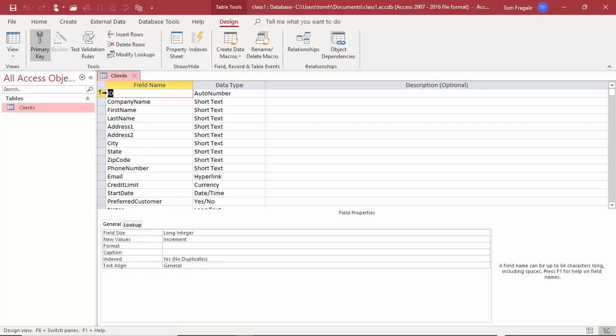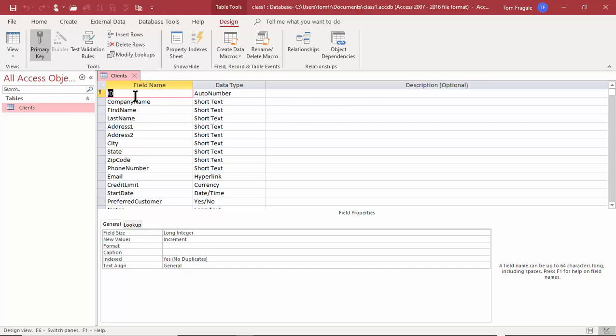And if you look really closely over there, that little key is there. So that makes it into a primary key. Now, the primary key is kind of a special field. Notice down here, the property says index. It says, yes, it's indexed, and no duplicates are allowed. So it'll actually enforce that. It'll make sure there's no duplicates allowed. But also because it's an auto number, it'll give you the next sequential number anyway. So it made that field when we said, yes, we wanted a primary key.